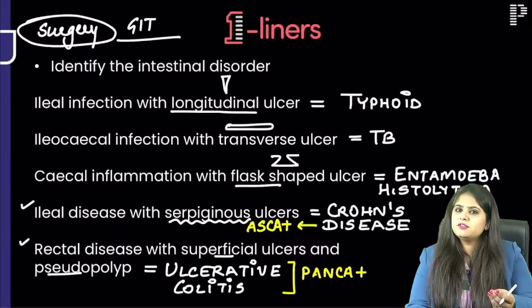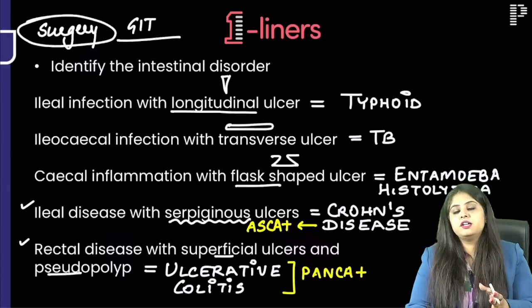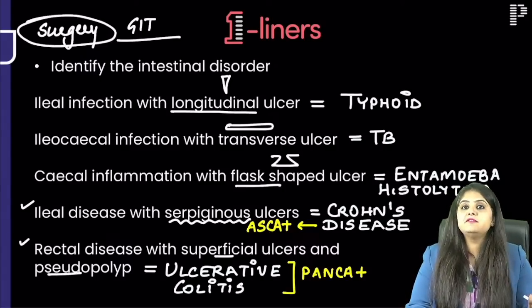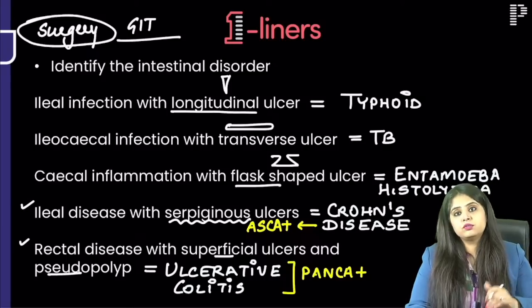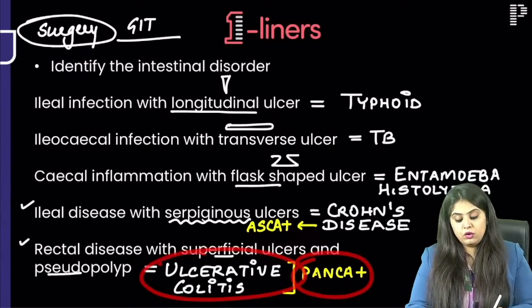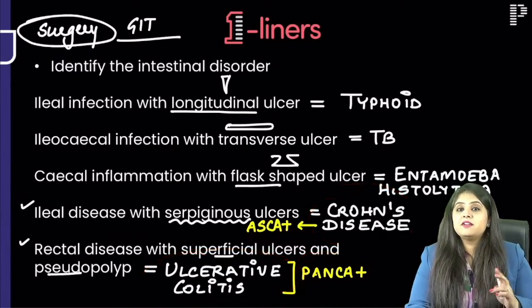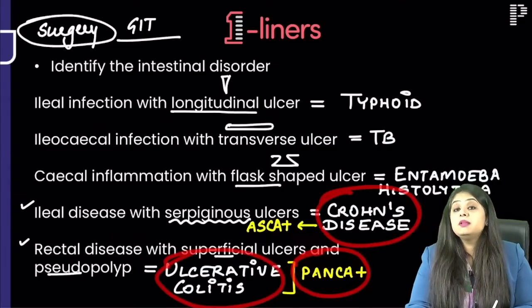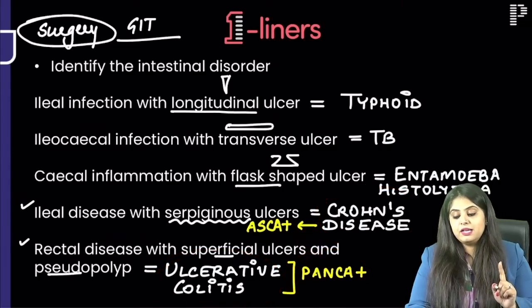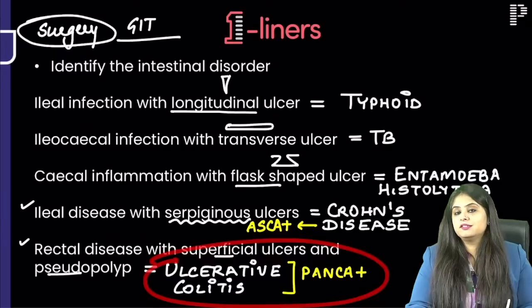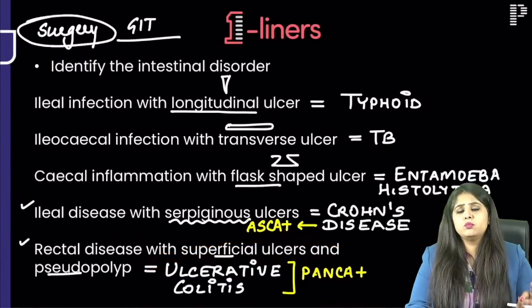You must have seen this in QBank also, and many students have sent me a screenshot. For those who have not seen RR 6.0 and have only seen 5.0, this update you might have missed, so listen now. P-ANCA is positive in ulcerative colitis, Crohn's disease, or both. If they get you stuck in that both story, then P-ANCA can be positive in both. But if you have to select the single best answer, then P-ANCA is positive in ulcerative colitis. That is an update.